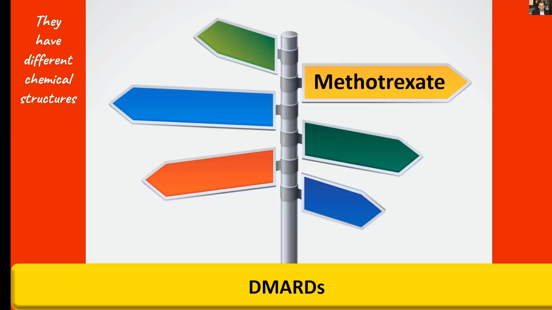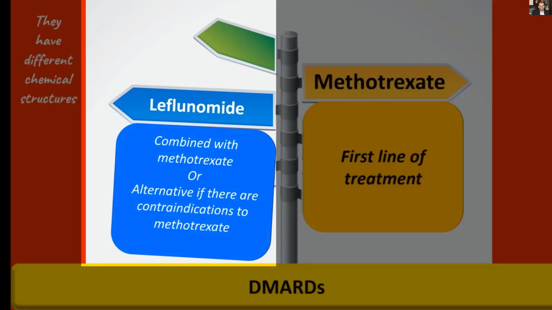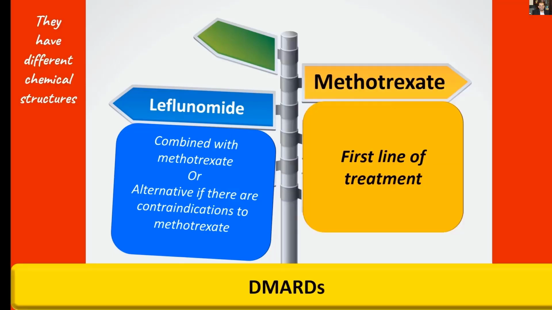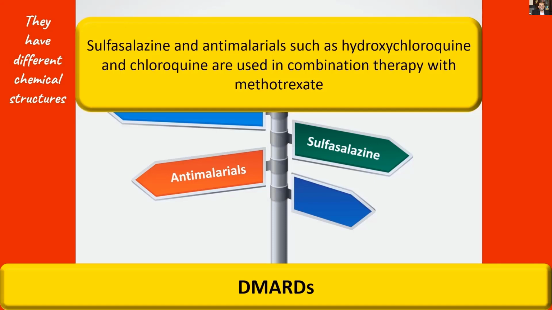Methotrexate is the most commonly used drug within this group. It is the first line of treatment. Leflunomide is usually combined with methotrexate or used as an alternative if there are contraindications to methotrexate. Sulfasalazine and antimalarials such as hydroxychloroquine and chloroquine are used in combination therapy with methotrexate.